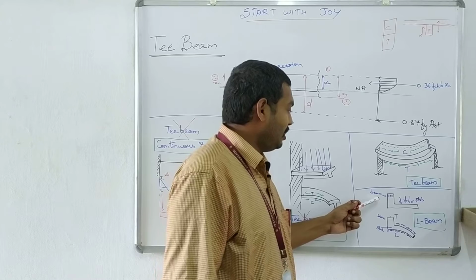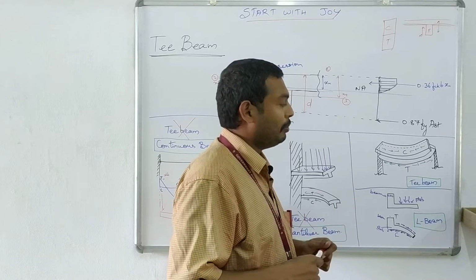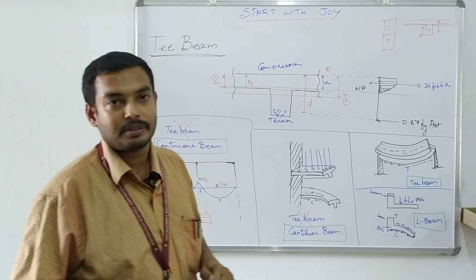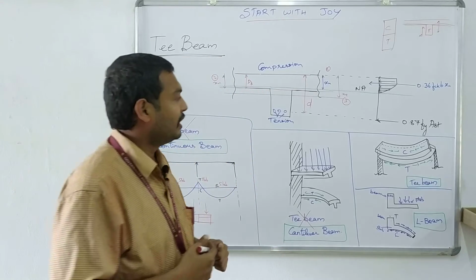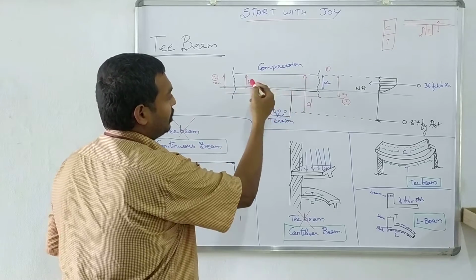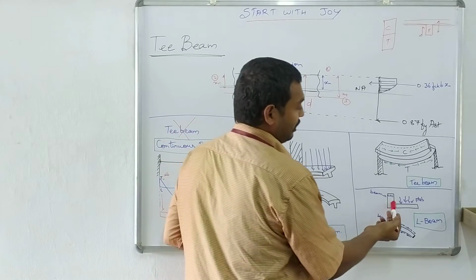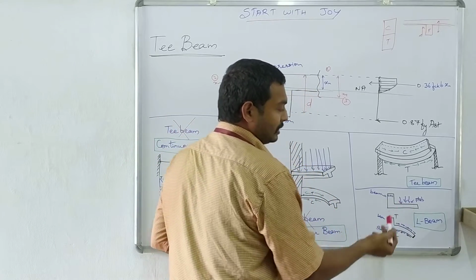Next, this one is called an L-beam. Both the T-beam and L-beam are called flanged beams. So in a T-beam you will be getting flanges on both sides. This one is the web, you will be getting flange on both sides of the web. In an L-beam you will be getting a flange on one side of the web, the other side it won't be there.